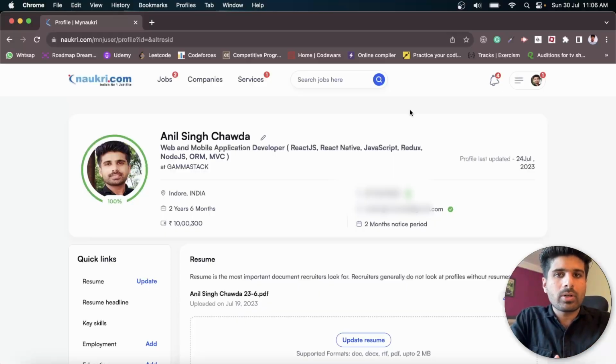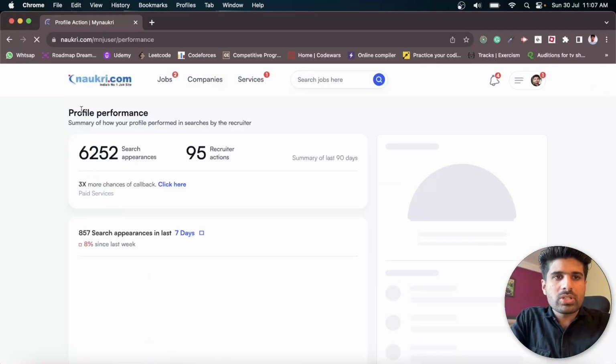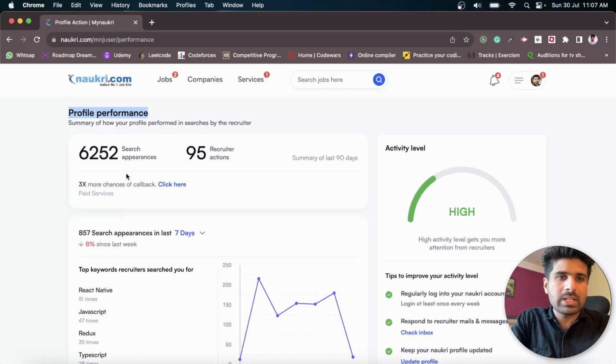So here we are on the Naukri.com profile, and I'm showing my existing profile on Naukri.com. That is my official profile, so that you will get a better understanding of what I'm talking about. Here you can see everything is completed. My profile is 100% completed. And if I talk about the search appearances, let's click on that. So this is how my profile performance looks.